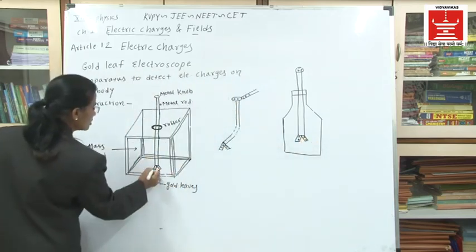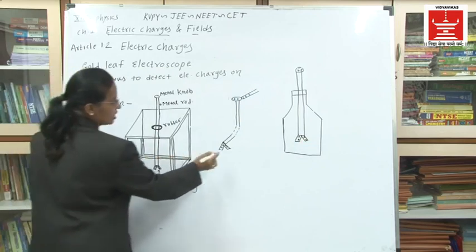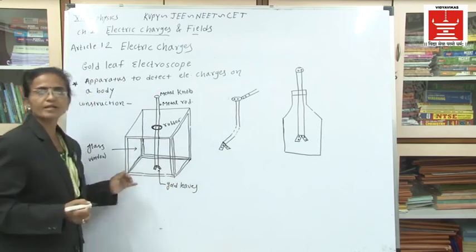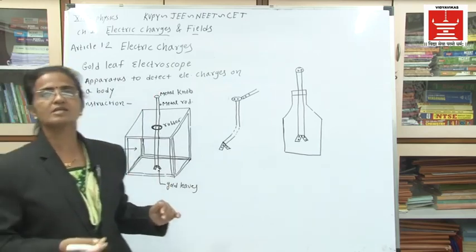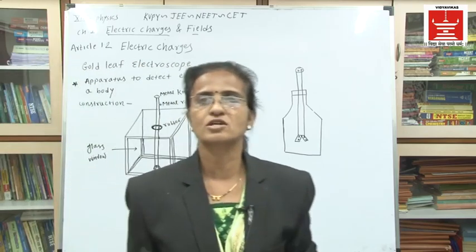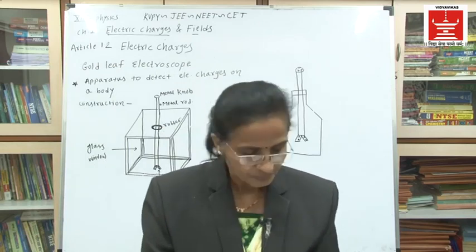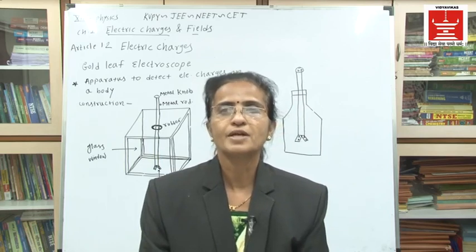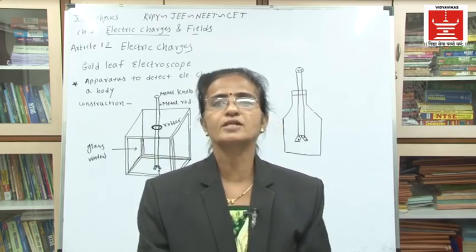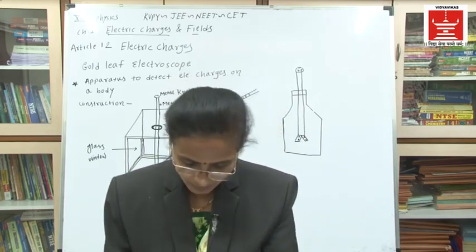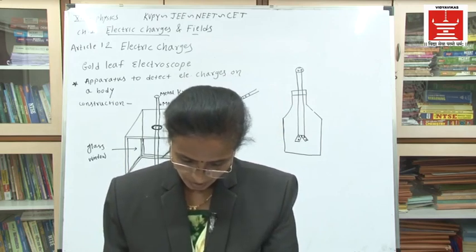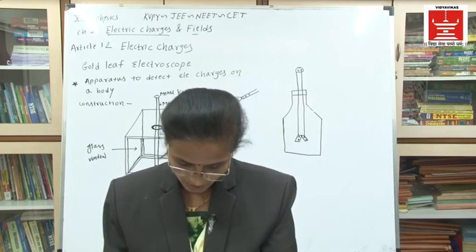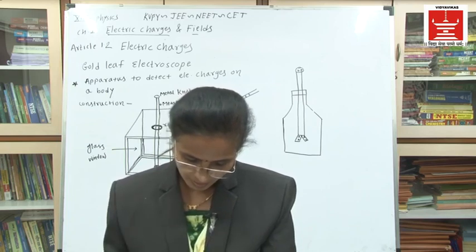Here also the positive charges are there, they will get acquired. That means these leaves will be deflected from each other as there is a repulsion between the like charges. And by the deflection of this gold leaf, it is possible to detect the electric charges on the body or on the electroscope. And this is the explanation for this.